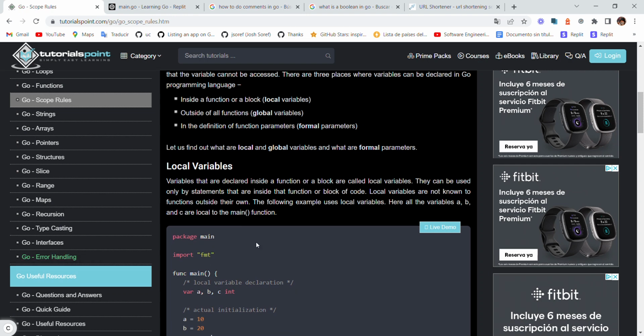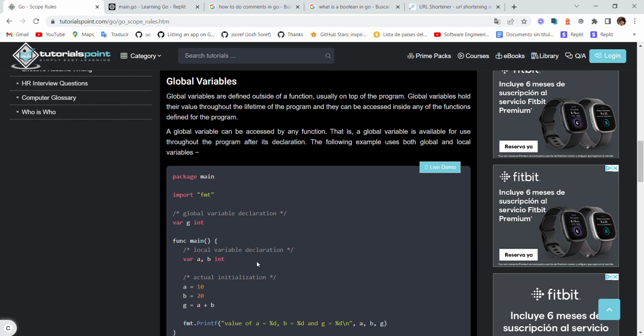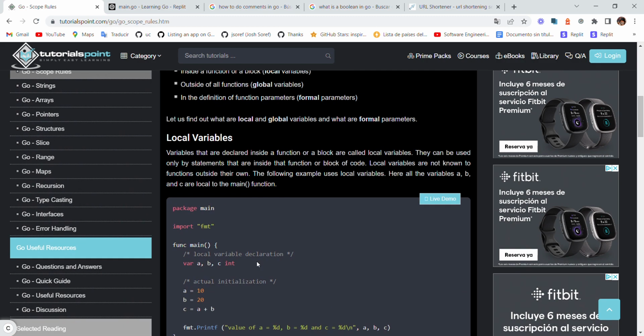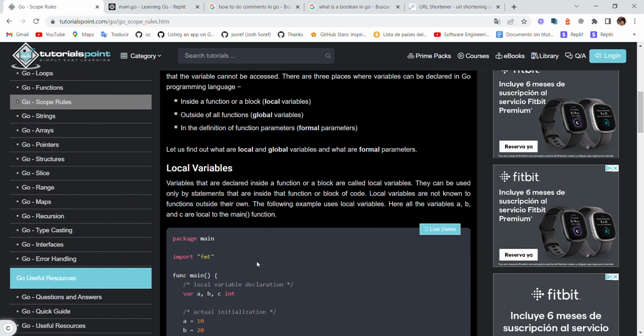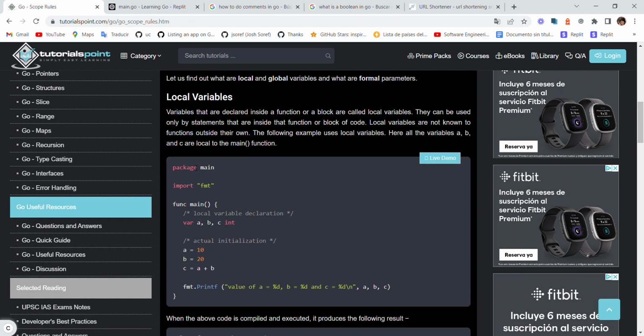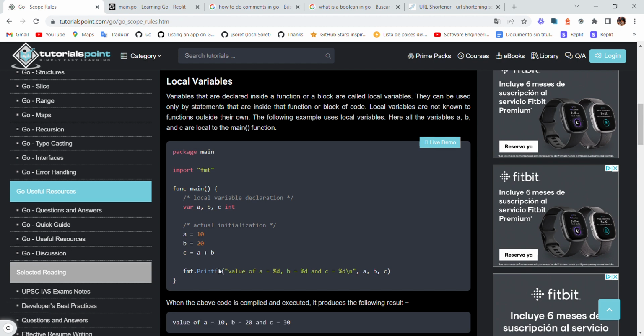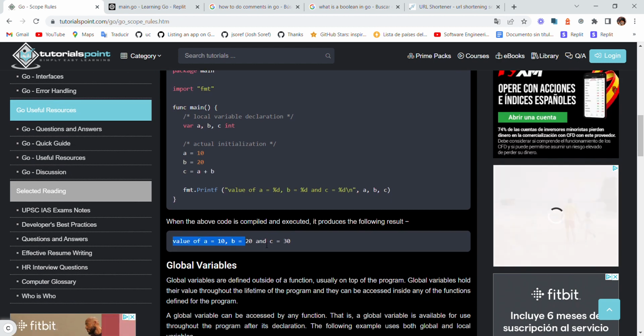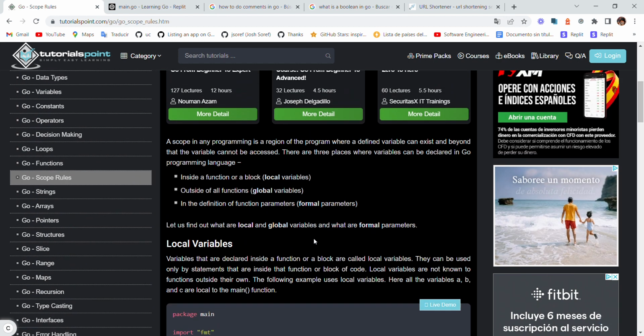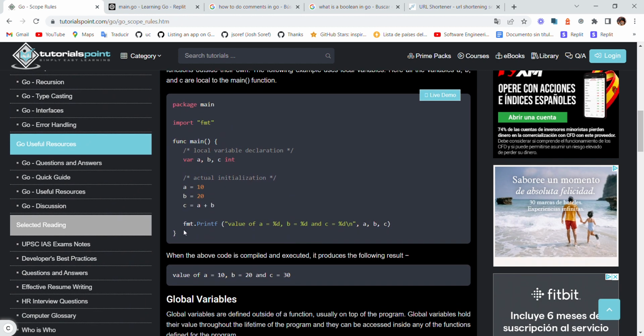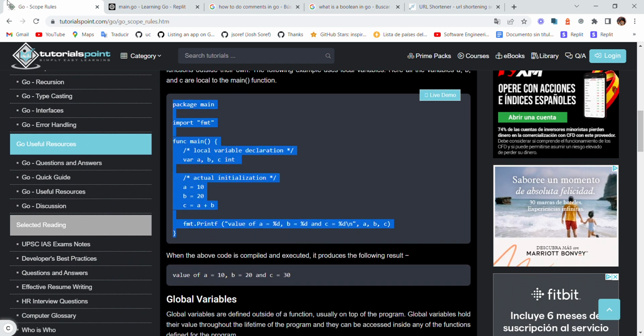So we want to see error handling, and maybe we want to see other things here. So we're gonna start with this. Package main imports fmt, function main var a, b, c, so it gives a, b, c values, and then it gives c equals a plus b, which would be 30, so it will give the values of each. Okay, so really nothing out of this world. So we're just gonna copy this and we're gonna explain it.